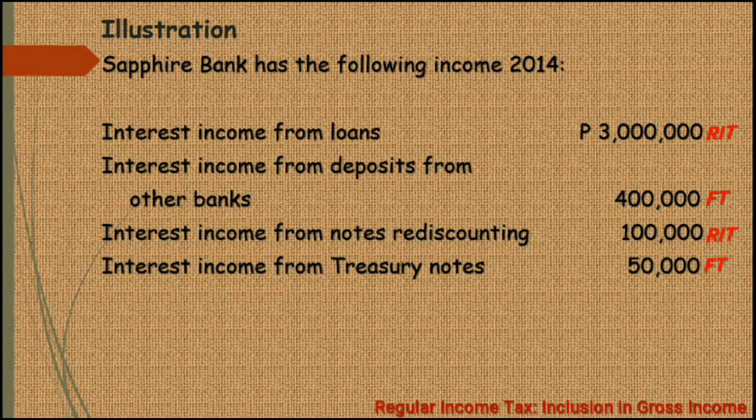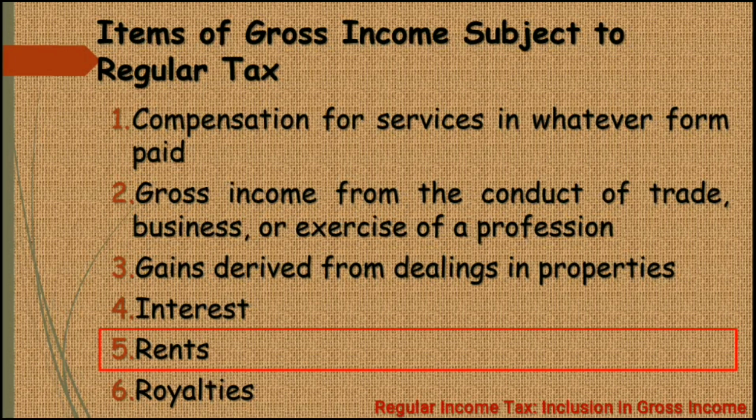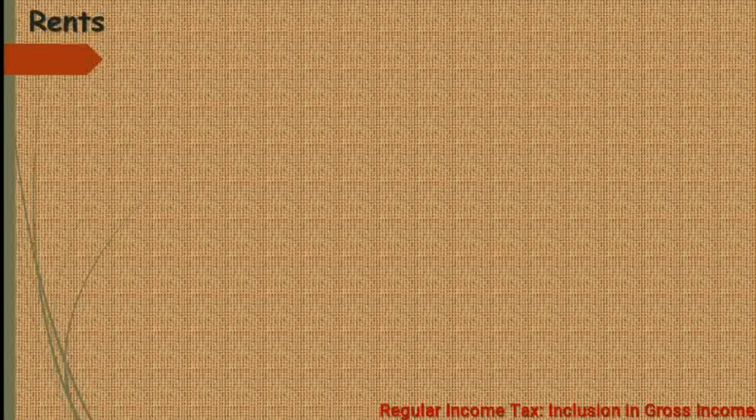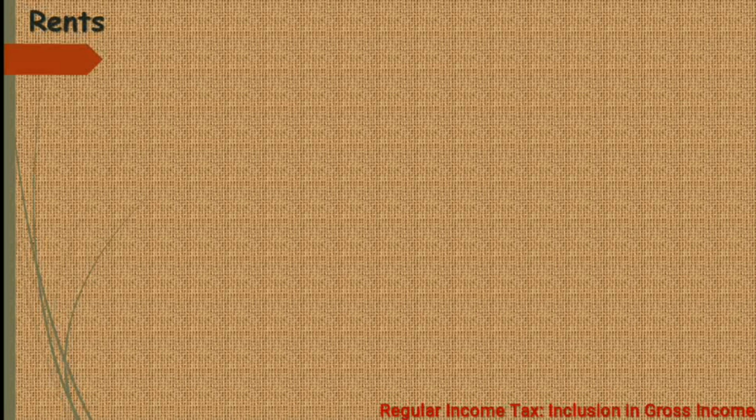Now let us move on to the next income item that should be included as part of the gross income subject to the regular income tax. So we are now in rents. I believe alam natin lahat ano yung rent income. No? It's an income galing sa properties na pinarentahan. So if you're going to think about it, it's somewhat like a passive income, no? Kasi si owner, naghihintay lang yan eh, lilipas yung isang buwan, and after that, mangongolekta na siya ng bayad, ng rent, galing sa kanyang mga tenants. So it's somewhat like a passive income. Pero kasi, dun sa NIRC, hindi naman siya sinali dun sa mga income na subject to final tax. So therefore, yung rent income, ito ay subject sa regular income tax.